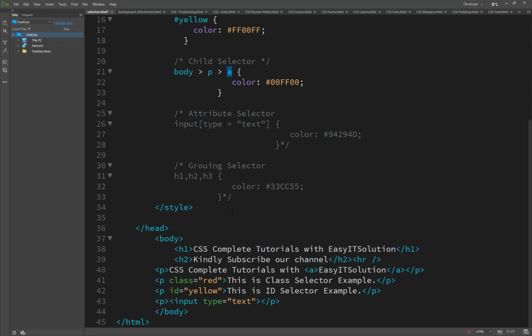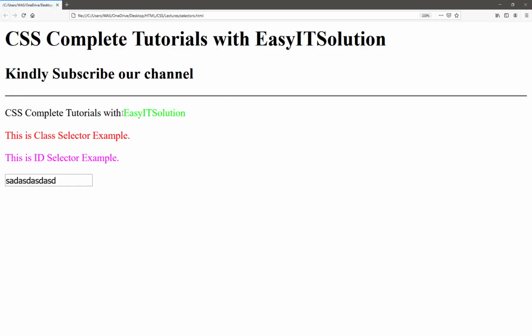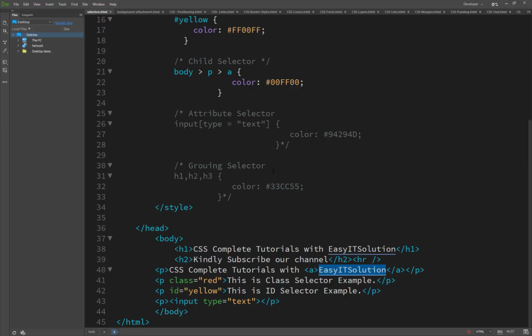So anchor is the child of paragraph, and it's only one example here. It applies only here. I changed the color to green, I just saved it, and you will see the child selector is working here perfectly.